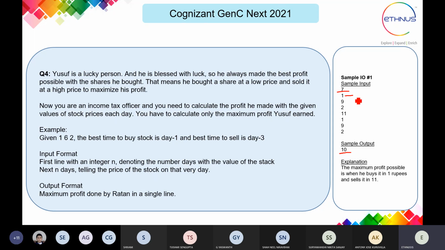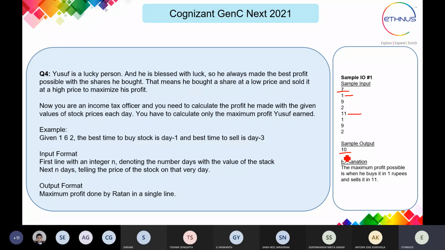So he will purchase the share for 1 rupee, and 11 is the best selling price. 11 comes on the first, second, third, fourth day. On the fourth day he will sell the particular share for 11 rupees.